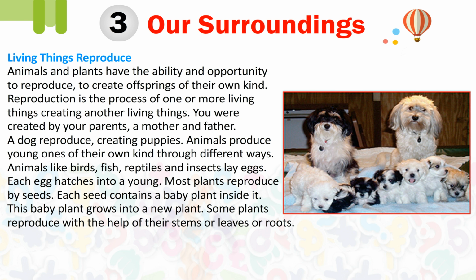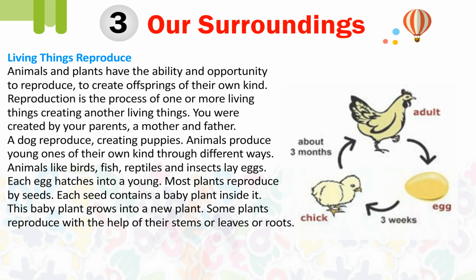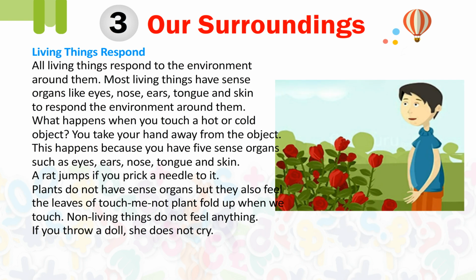Animals produce young ones of their own kind through different ways. Animals like birds, fish, reptiles and insects lay eggs. Each egg hatches into a young one. Most plants reproduce by seeds. Each seed contains a baby plant inside it. This baby plant grows into a new plant. Some plants reproduce with the help of their stems or leaves or roots.